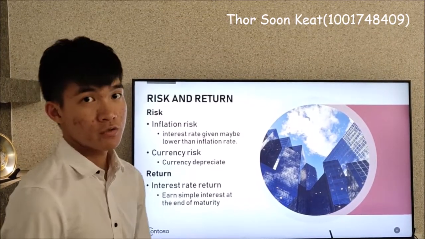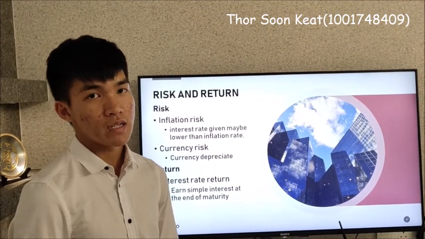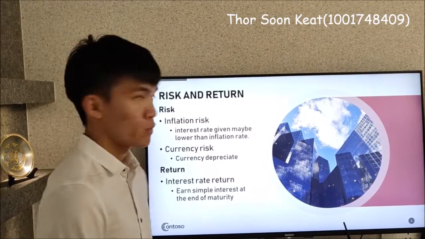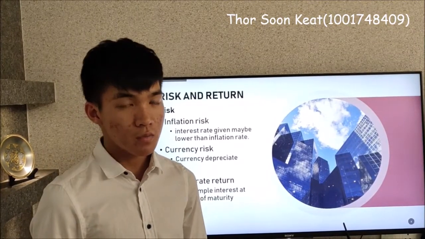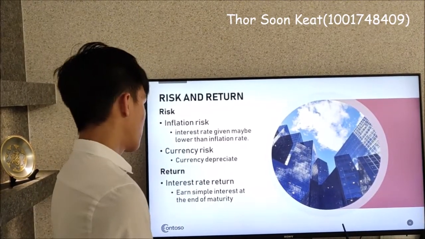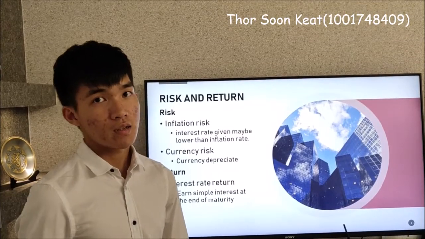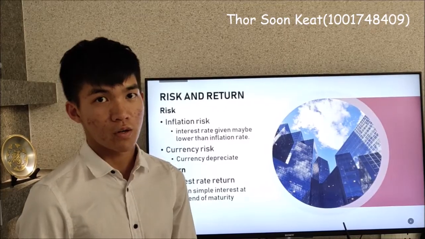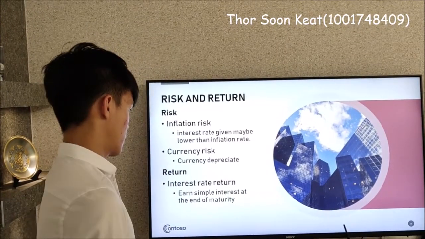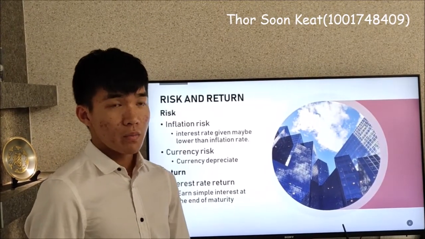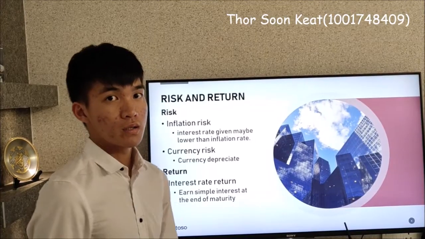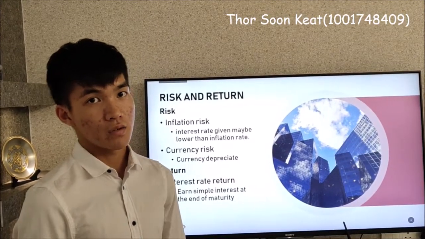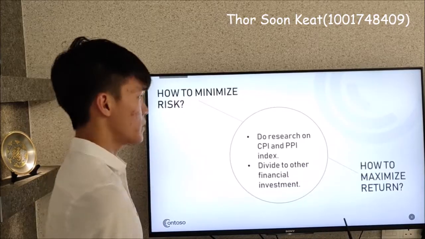First is the inflation risk. If the inflation rate is higher than the interest rate, we are actually making a loss in terms of real interest rate. For currency risk, at the end of maturity, when we get back the principal, we may make a loss if our currency has depreciated. For the return, we earn an interest return, a simple return, in the fixed deposit. How do we minimize the risk?